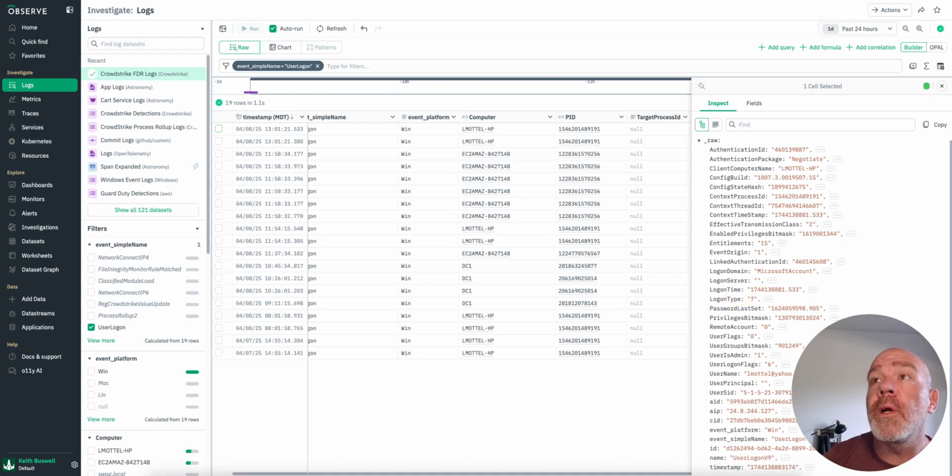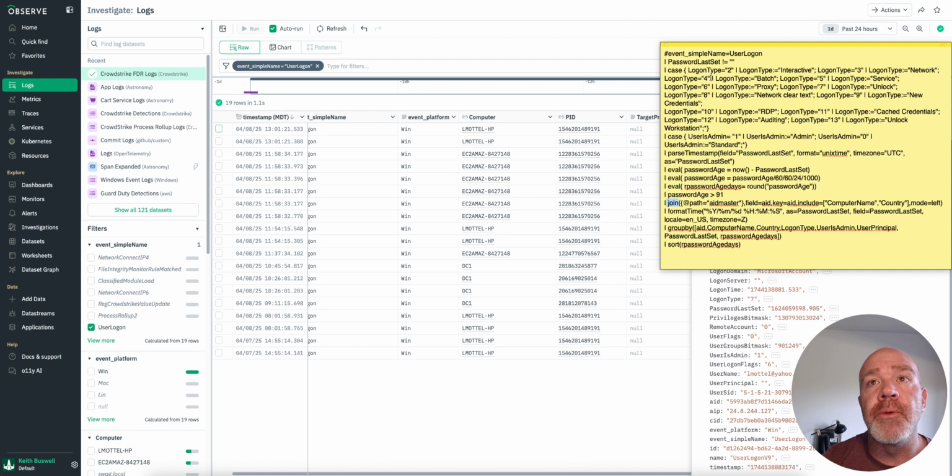So what the query is doing is that there's some enrichment happening inside. For example, if you see a logon type 2, that's an interactive logon. To provide friendly names for some of these things, because not everybody knows what a logon type 2 is, typically inside of Observe, what I like to do is upload lookup tables. If I have friendly names for certain things, I would just upload a table that says, if you ever see logon type 2, call it this. And then you could just go look it up, much like you saw me do with the AID.